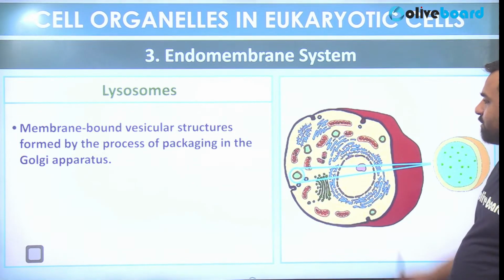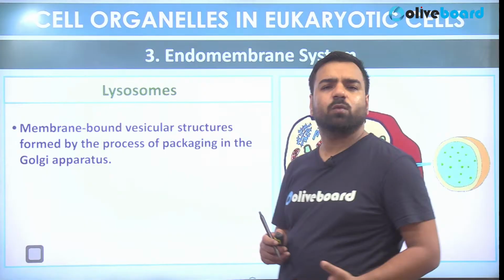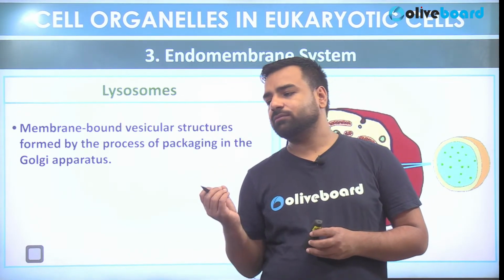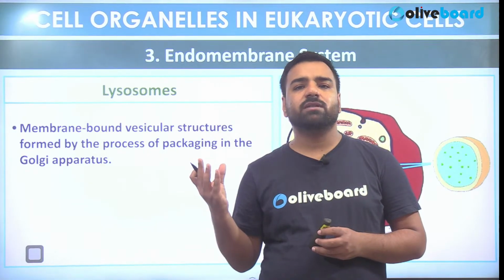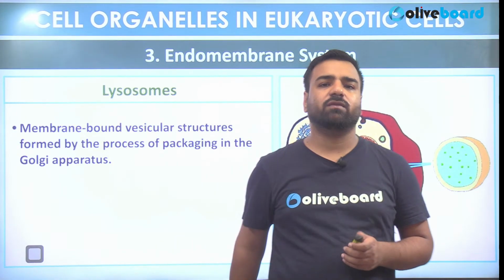Then lysosomes. So these are the lysosomes, which are also known as the suicidal packets. Why? Because it has enzymes, and if cell doesn't function properly, it bursts. And because of its bursting, what happens? It destroys the complete cell, and that's why it is known as the suicidal packet of the cell.